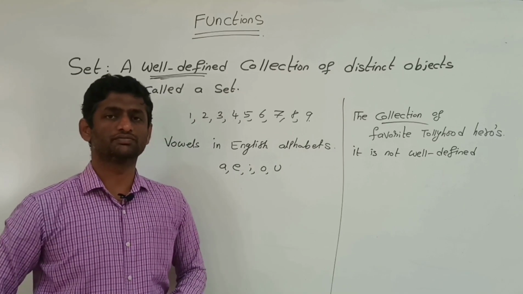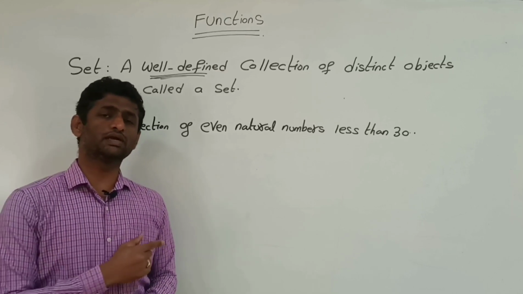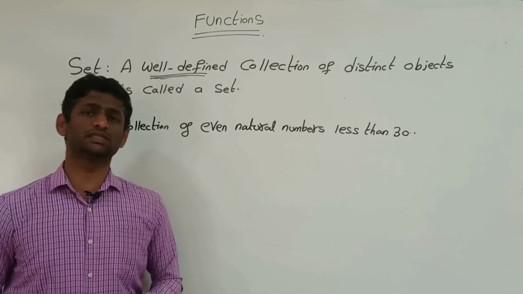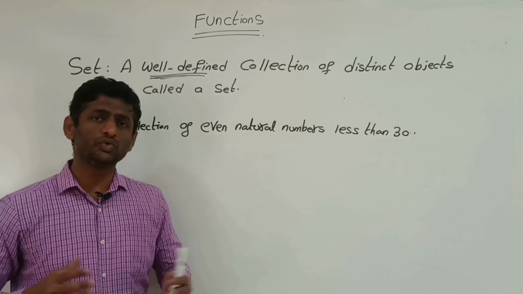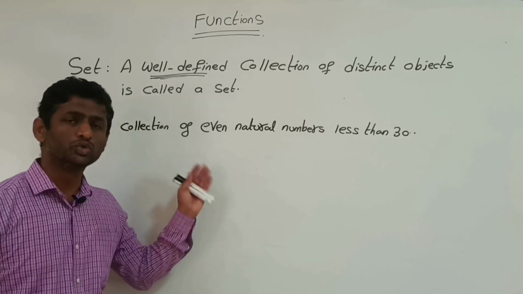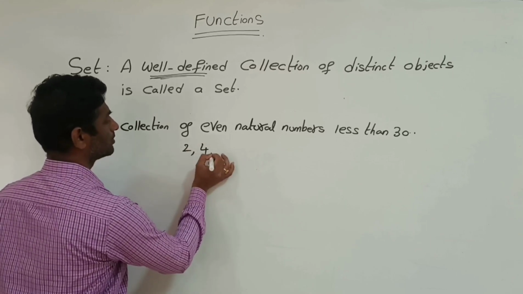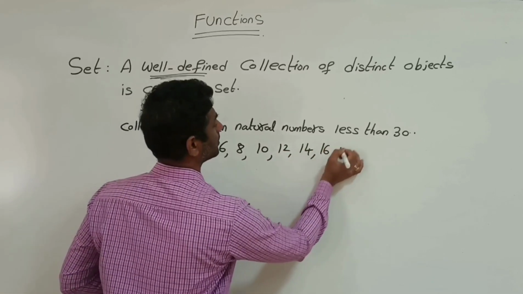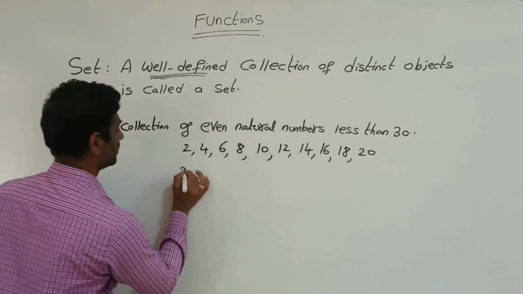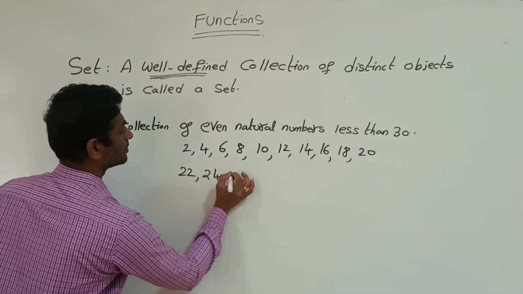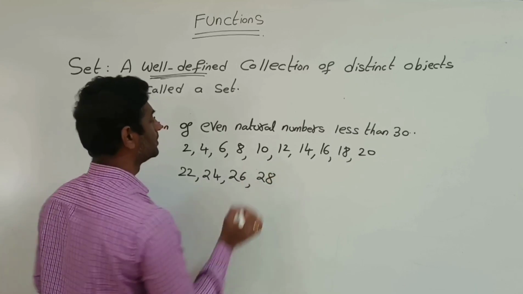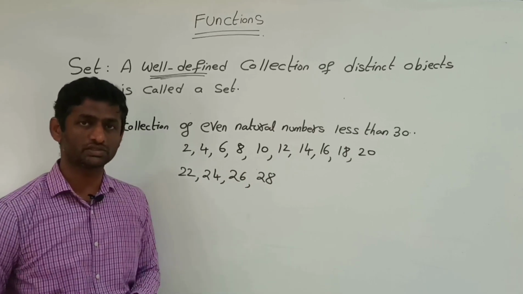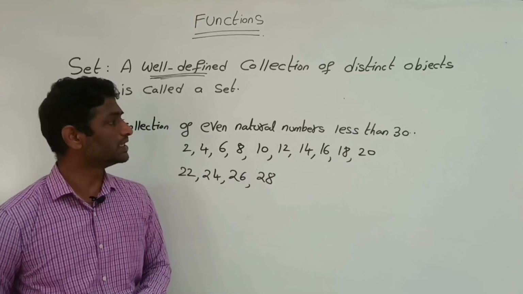One more example we will see. What will be the collection of even natural numbers less than 30? The answer is unique, that is 2, 4, 6, 8, 10, 12, 14, 16, 18, 20, 22, 24, 26 and 28. So these are the well-defined collection of elements, or we can say objects, which are even natural numbers less than 30.